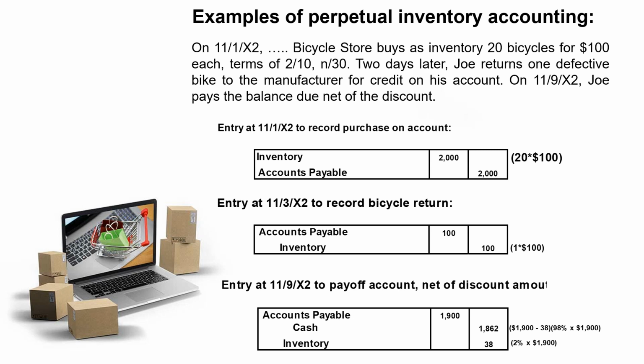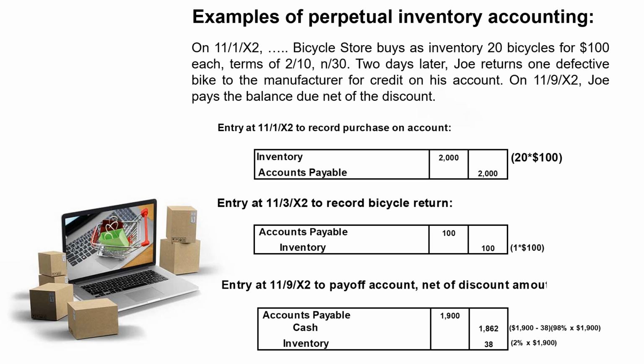Bicycle Store on November the 1st buys some inventory. Let's say they buy 20 bicycles from some manufacturer or supplier and pay a price of $100 each on terms of 2/10 net 30. Meaning that we're buying these bicycles not paying cash immediately, but instead buying them on account, and the supplier is offering us a discount if we pay early. In fact, a 2% discount if we pay within 10 days. Otherwise, we'll have to pay the full amount within 30 days of the date of purchase.